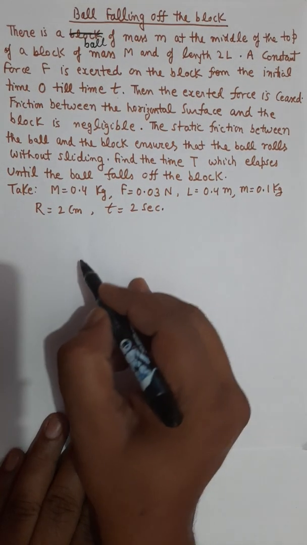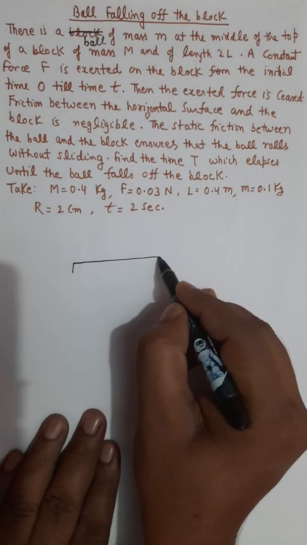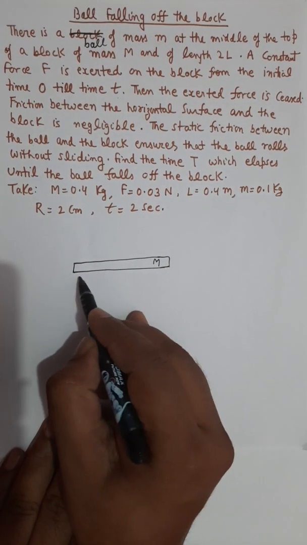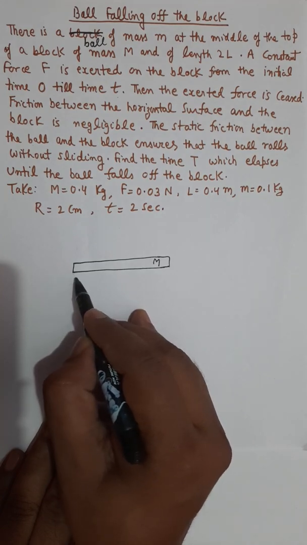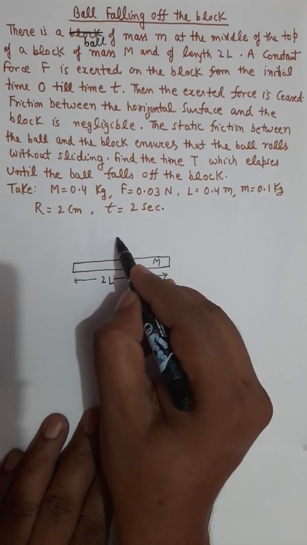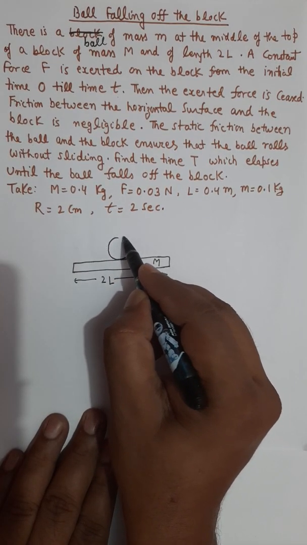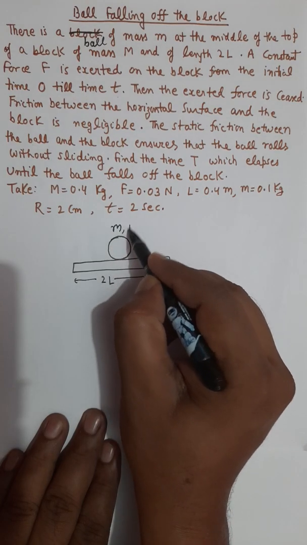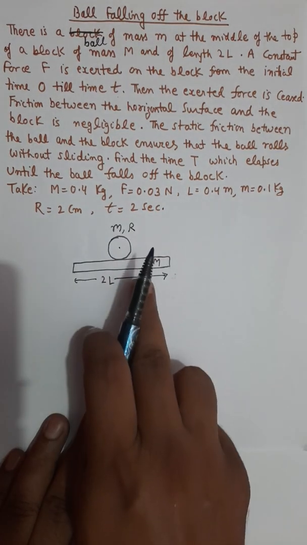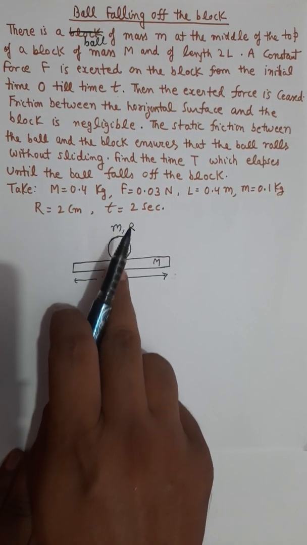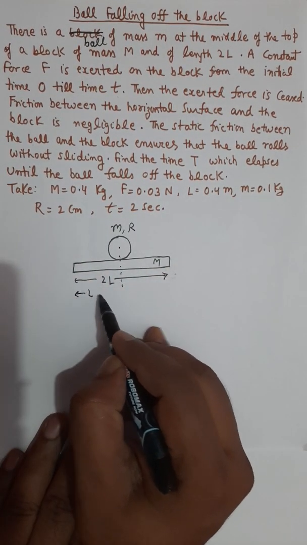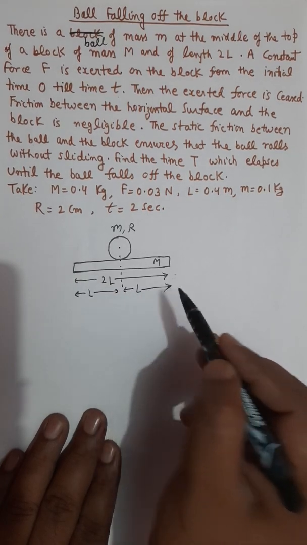So the question is something like we have a platform, or a block, of some mass capital M having a total length of 2L. This total length is 2L. And in the middle of this block, we have placed a ball of mass small m and radius capital R. So a block and a ball, the ball is exactly at the middle point, and that means its distance from both sides is L and L. That's given in the question.